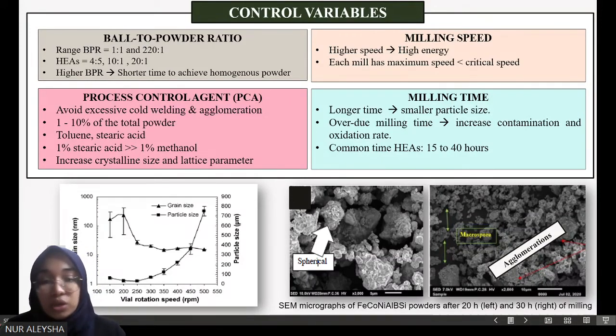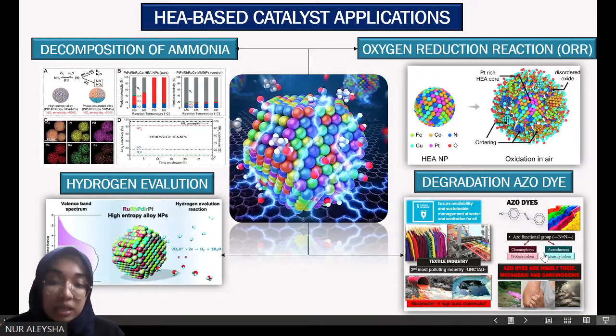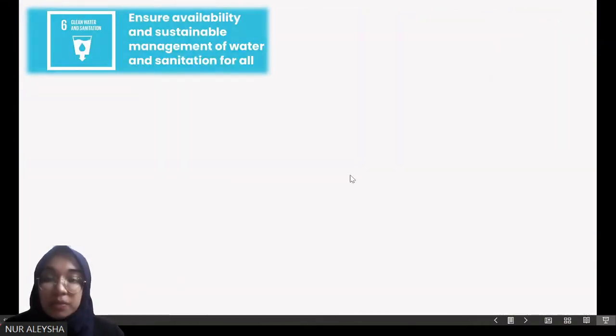So, in order for us to obtain a homogeneous mixture, we must understand the relationship of the elements with the parameters. And next, this is the application of high entropy alloys as catalyst. In the degradation of azo dyes, the purpose of high entropy alloy as a catalyst is mainly aligned with the sixth sustainable development goal that specifically focuses on preserving the sustainability of water in the textile industry,